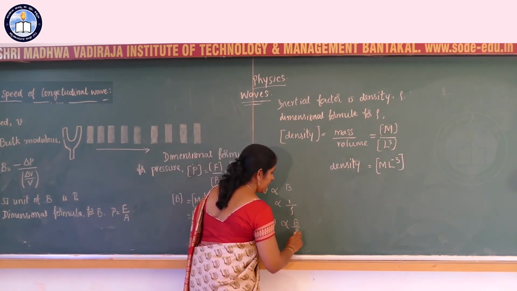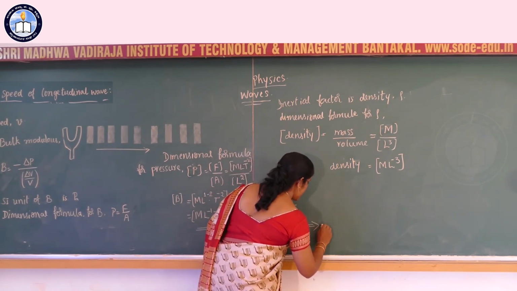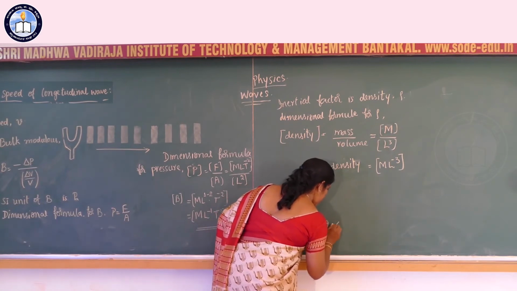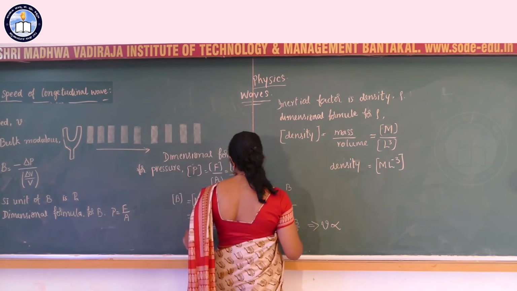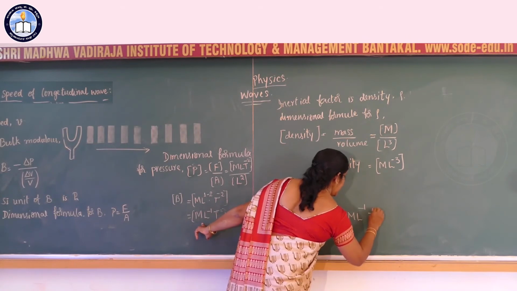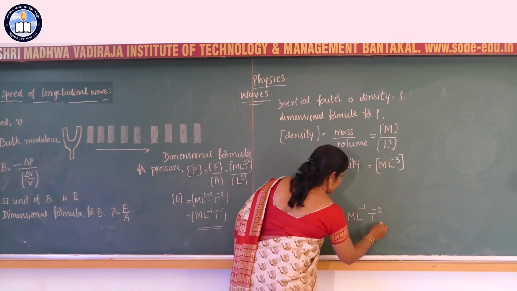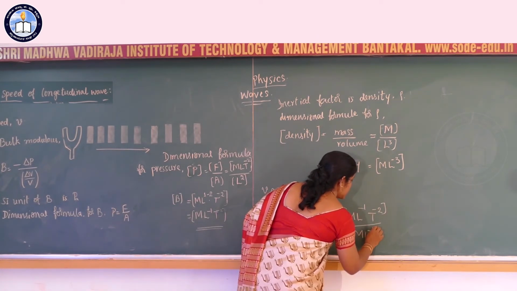Using dimensional analysis, we can write this as V is proportional to the dimensional formula for B, M L inverse 1 T inverse 2, and the dimensional formula for rho, M L inverse 3.